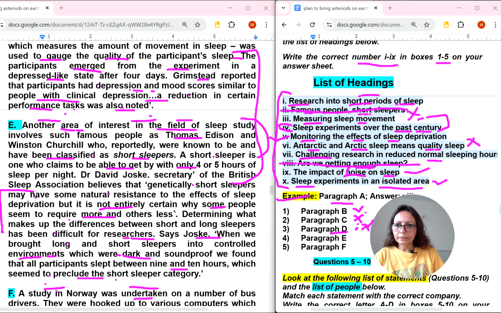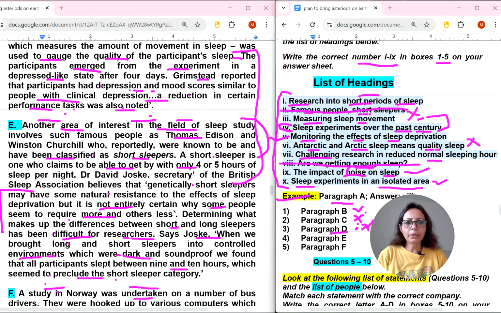Determining what makes up the differences between short and long sleepers has been difficult for researchers, says Joske. When we brought long and short sleepers into controlled environments, which were dark and soundproof, we found that all participants slept between 9 and 10 hours, which seemed to preclude the short sleepers category.